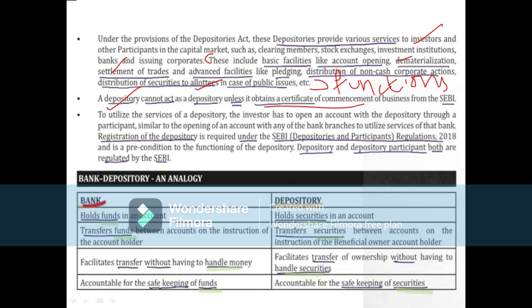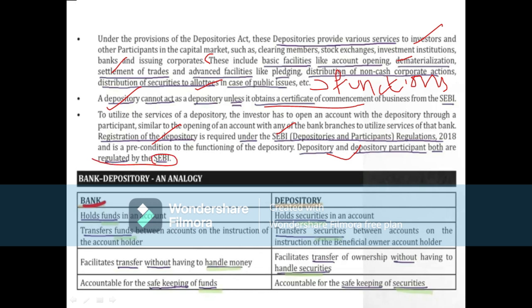Then, to utilize the services of a depository, an investor has to open an account with a depository through participants, similar to opening an account with a bank branch to utilize the services of the bank. Registration of the depository is required under SEBI. Depository and depository participant, both are regulated by SEBI.